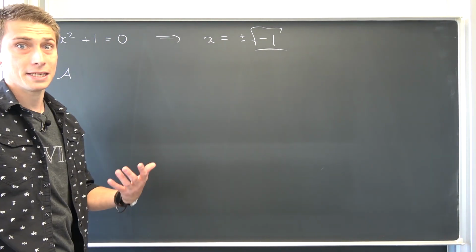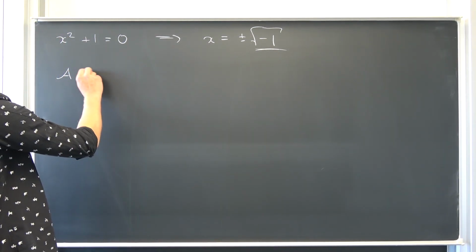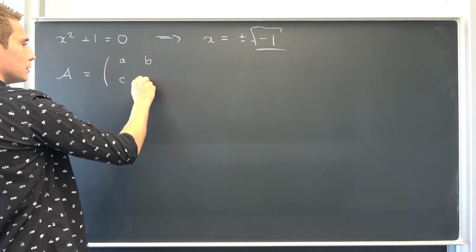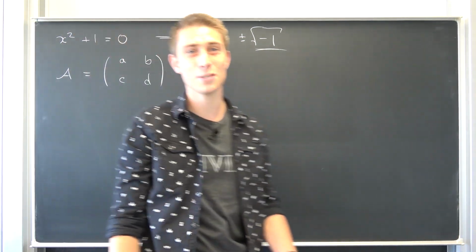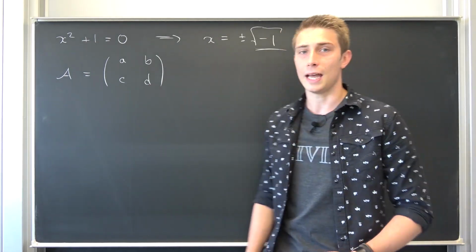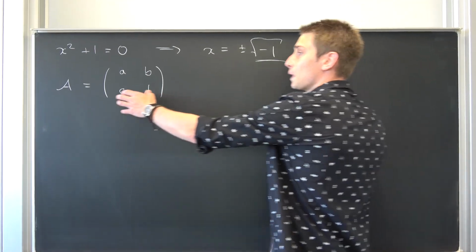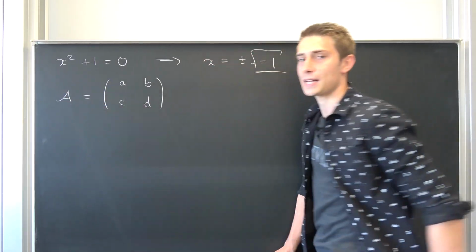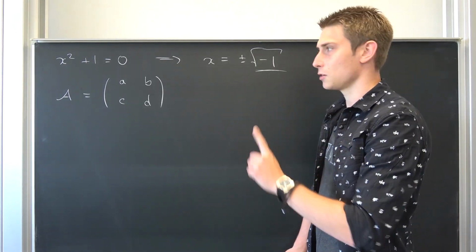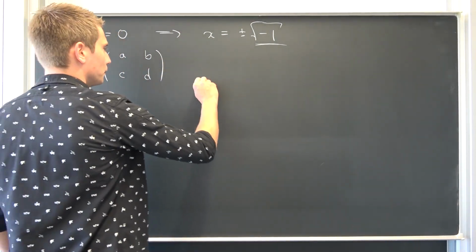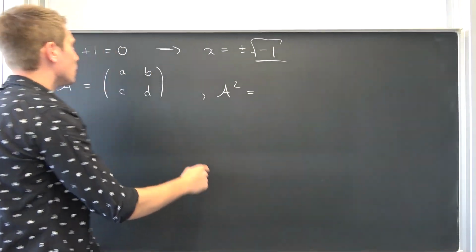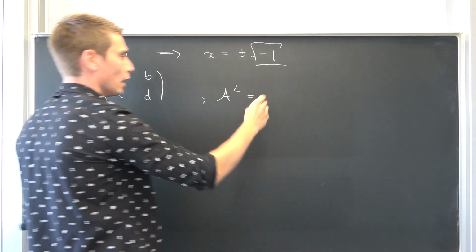Capital letters mean matrices. And for the moment, it's just going to consist of, well, those entries, a, b, c, d, where all of those entries are out of the real numbers, okay? And we would like to use A as being our x right here. So what we want to do right here, we want to find a solution to this problem. A squared being equal to, well, in this case, -1, okay?